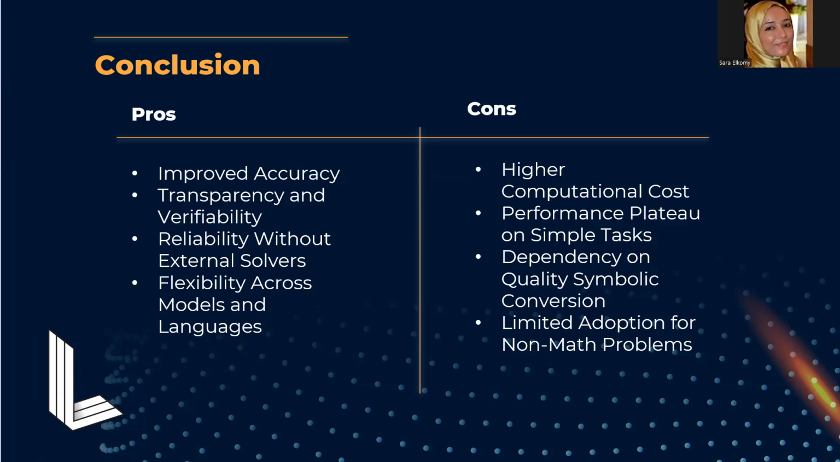Additionally, its effectiveness relies heavily on the quality of symbolic conversion, making it less practical for non-math problems. So, in conclusion, CoMAT shows significant promise for enhancing mathematical reasoning in LLMs. The accuracy improvements and logical transparency it offers make it a valuable tool for mathematical and logic-heavy applications. That said, balancing computational cost with effectiveness will be key for its broader adoption.